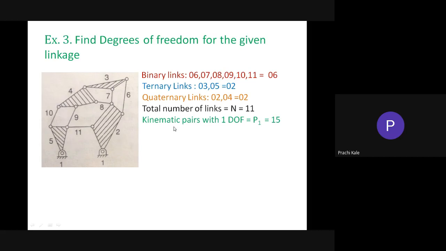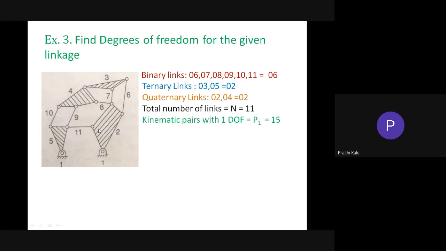This is a major task in this, or else it is done by observation. Or else, you can count the joints and convert them into an equivalent number of binary joints. Like here, there is a ternary joint. See what is the best method you feel you can go through.